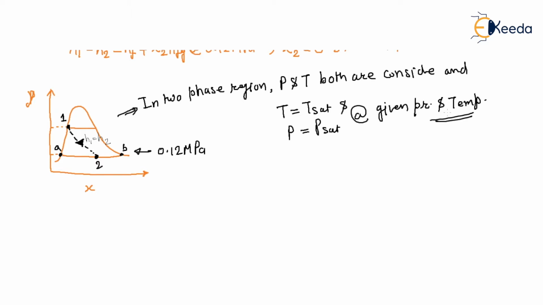So in the two phase region, what is the temperature? Saturation temperature. And at what pressure? Saturation pressure. Mind it, this is a saturation pressure.